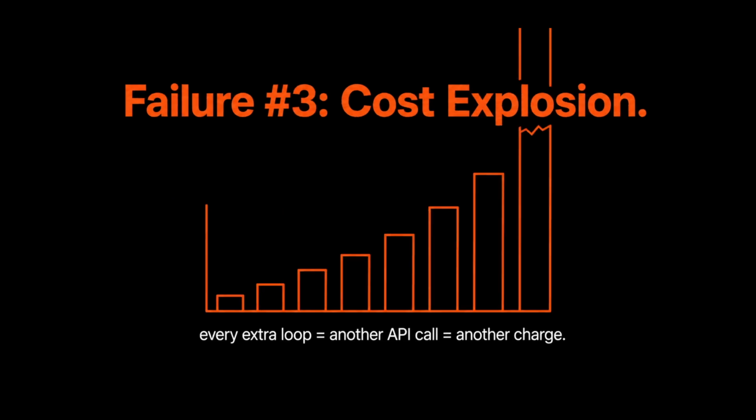Third failure, and this one hits your wallet directly: cost explosion. Every single time the loop goes around, that's one full model call, sometimes with a huge chunk of accumulated context riding along with it, because remember, the whole history is getting passed back in each time.